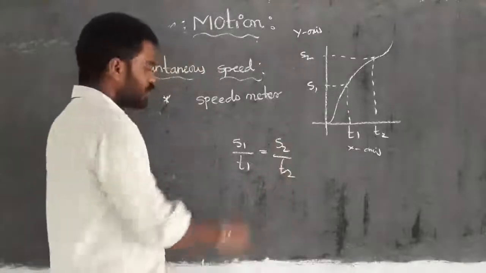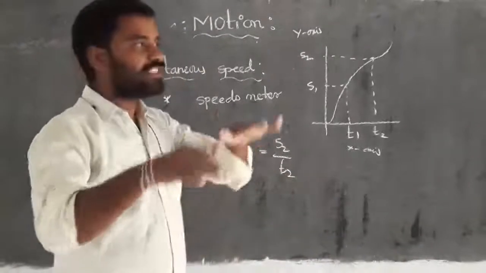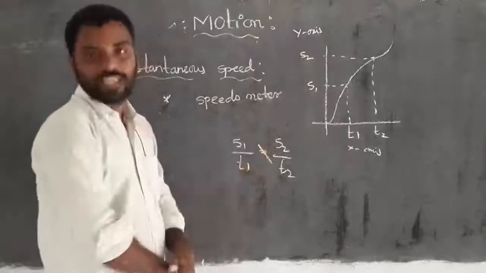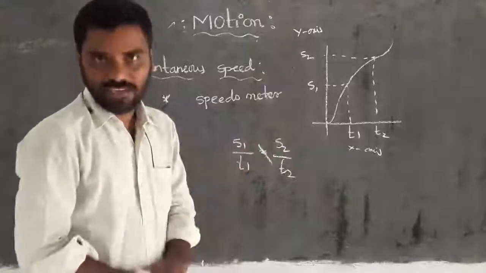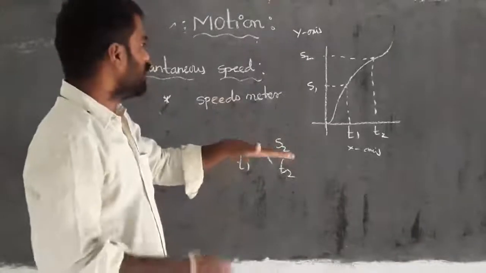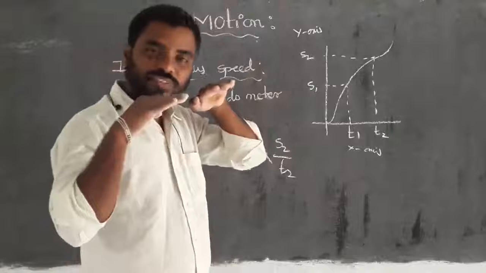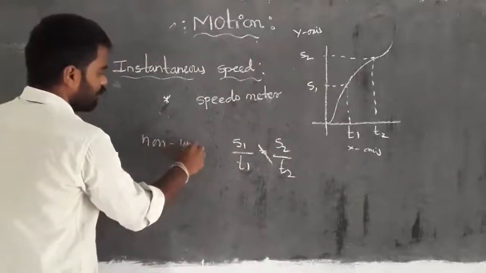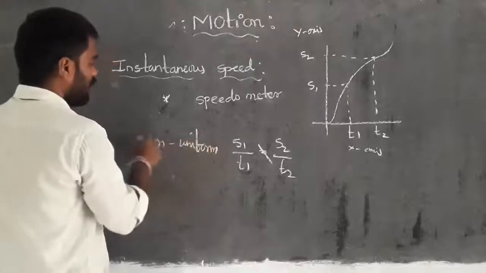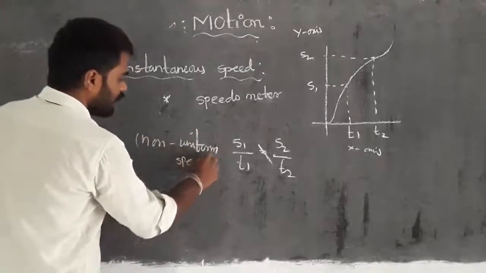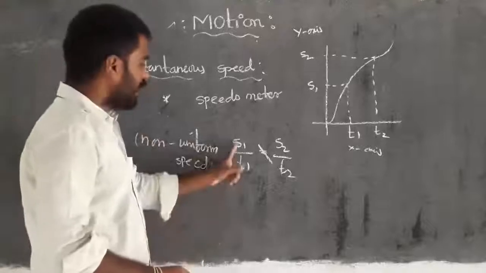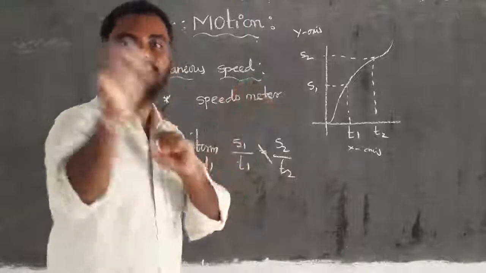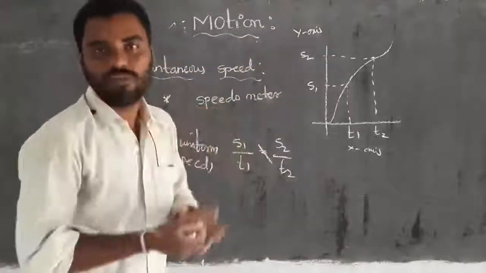For any vehicle moving on rough roads, these values are not equal, because the speed varies. If the object is in non-uniform speed, s1 by t1 is not equal to s2 by t2, because at different instants of time the speed is different.